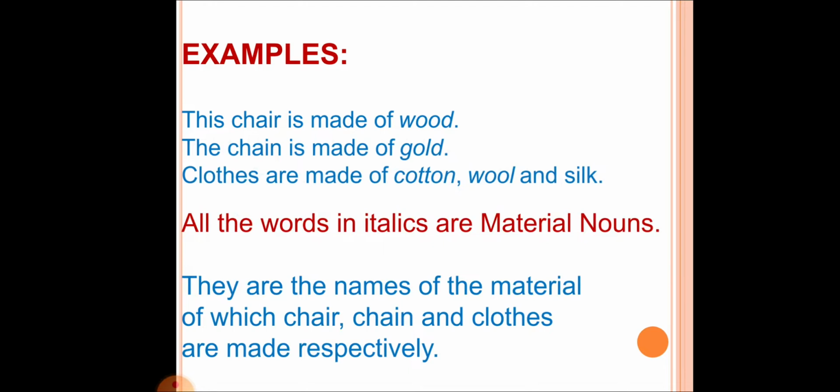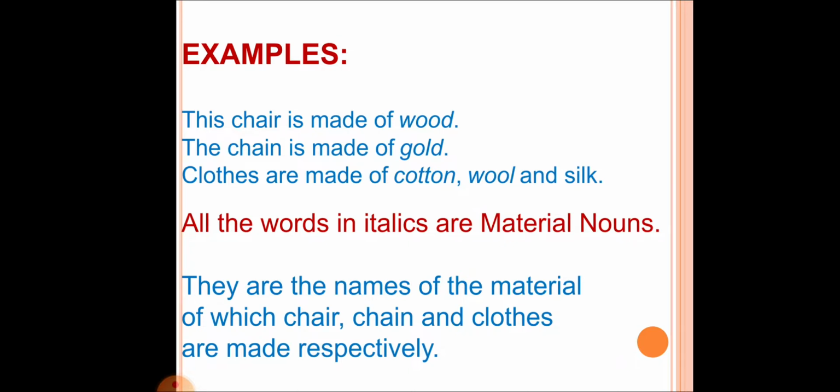Let us take a few examples. This chair is made of wood. The chain is made of gold. Clothes are made of cotton, wool and silk. Here we can see that the names of the materials of which the chair, chain and clothes are made, respectively, are termed material nouns, and they are typed in italics.